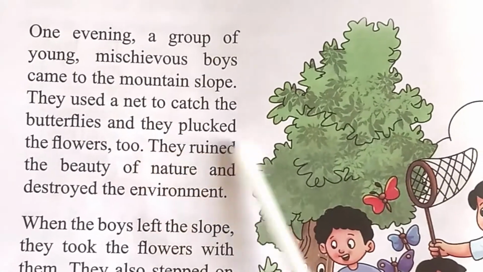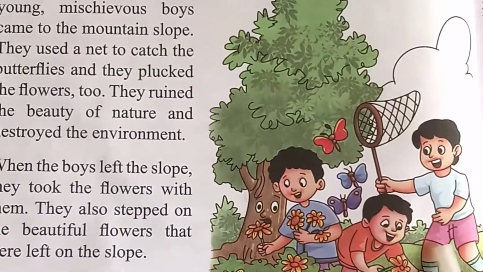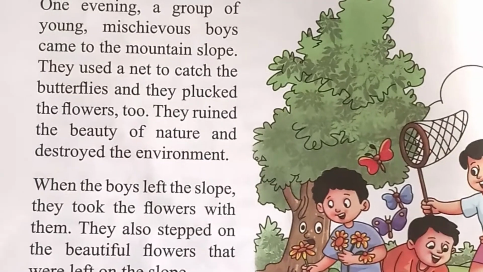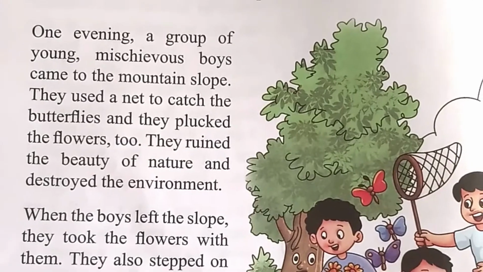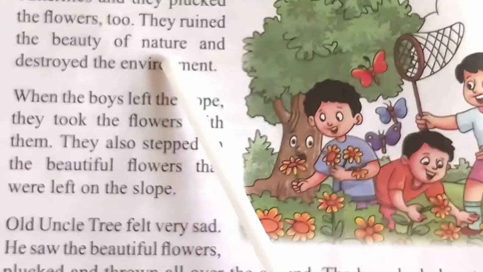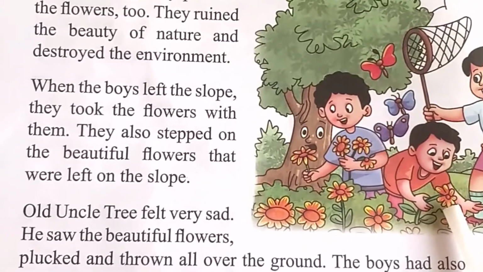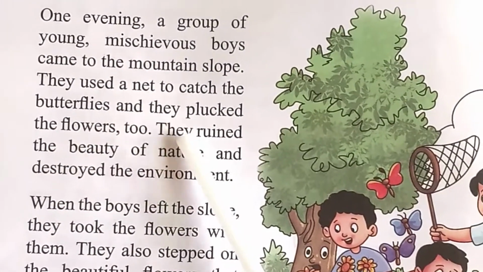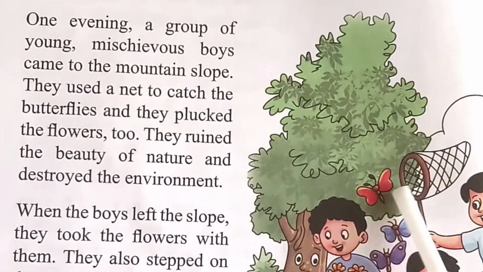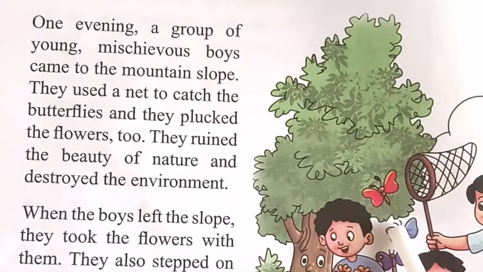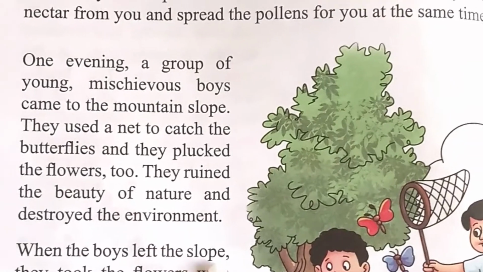One evening, a group of young mischievous boys came to the mountain slope. You can see here, these are very naughty children and they came to destroy the flowers, trees and the flower beds that were there on the ground. So what they did, they destroyed everything. You can see here they're plucking flowers and making fun of them. They used a net to catch the butterflies and they plucked the flowers too. See, one of the boys is holding a net here to catch these butterflies. They ruined the beauty of nature and destroyed the environment.